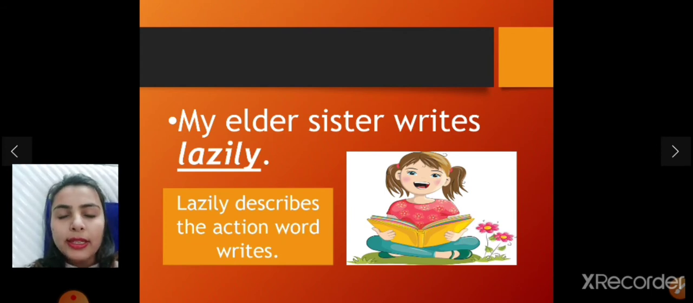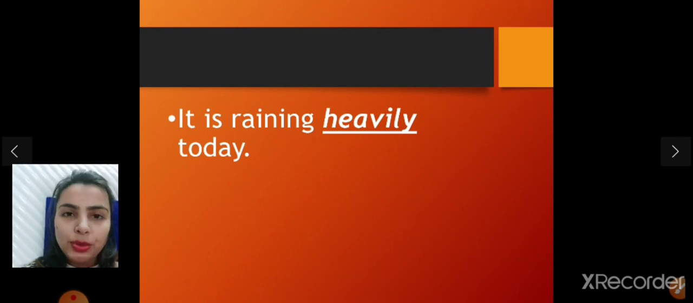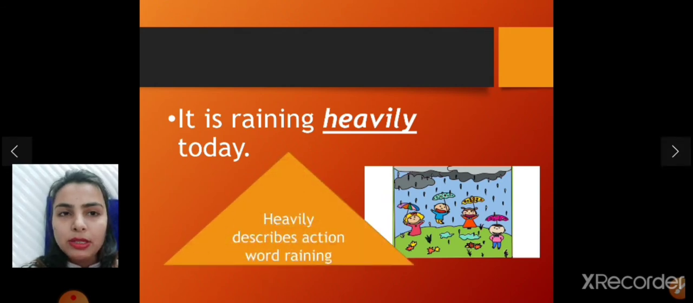Now see the next. It is raining heavily today. Here again, heavily describes the action word raining. Okay. Now see more.